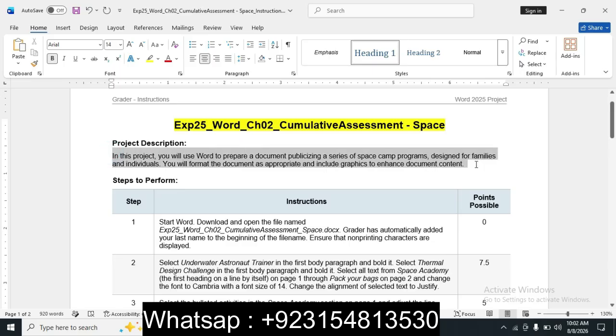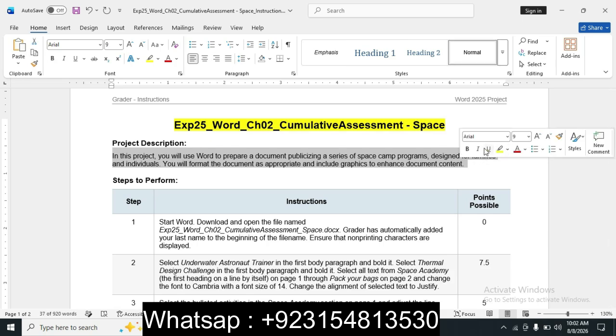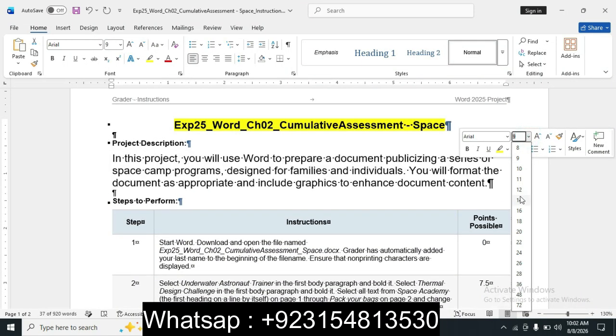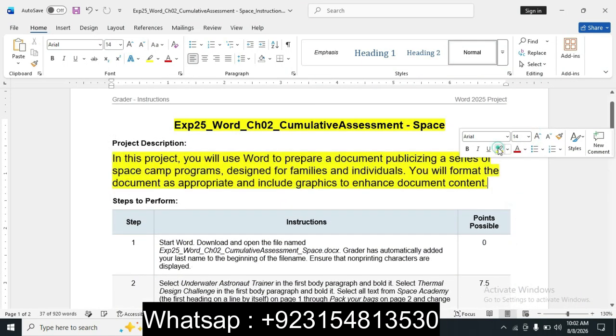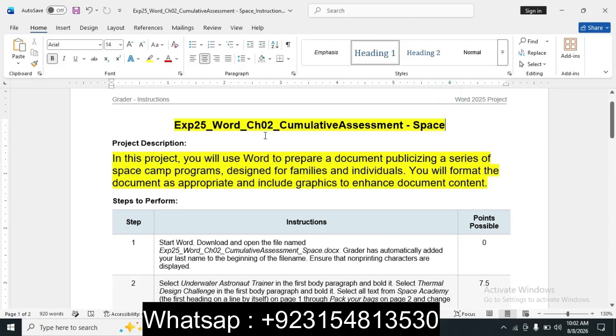This is the description of this video and this assignment, and we increase the size of the project description. In this project you will use Word to prepare a document publicizing a series of space camp programs designed for families and individuals. You will format the document as appropriate and include graphics to enhance document content.